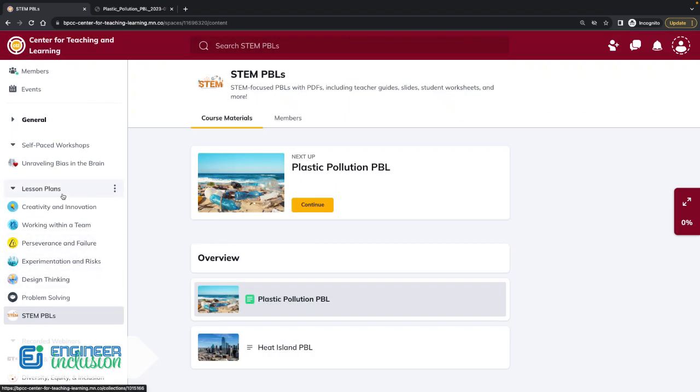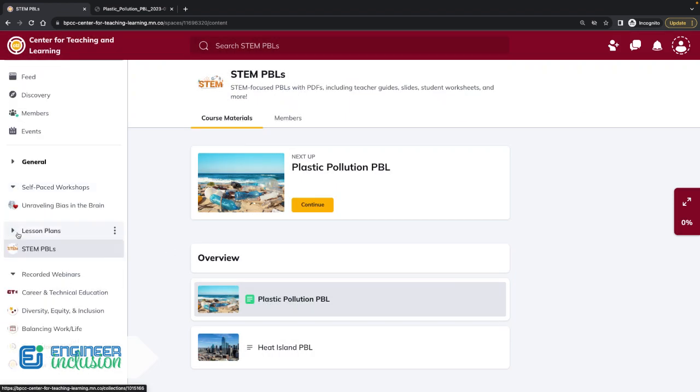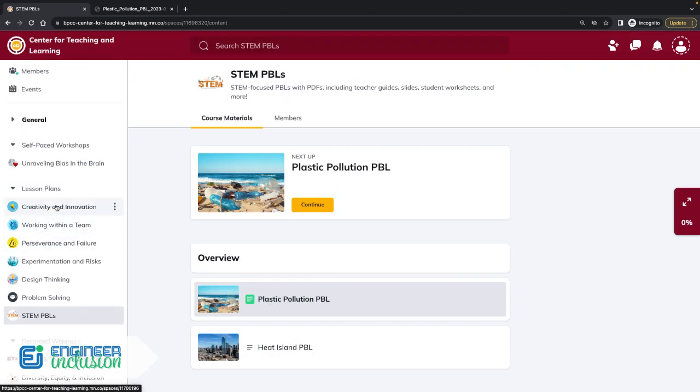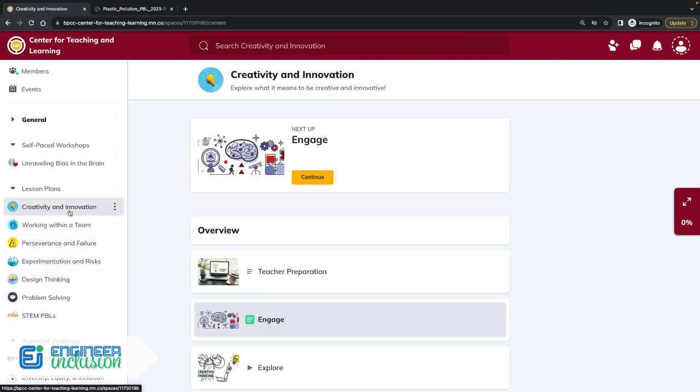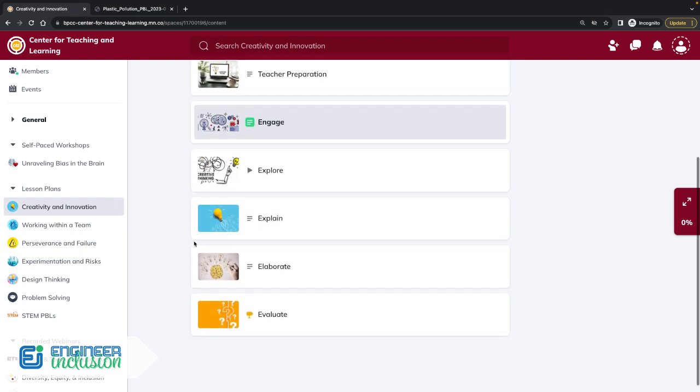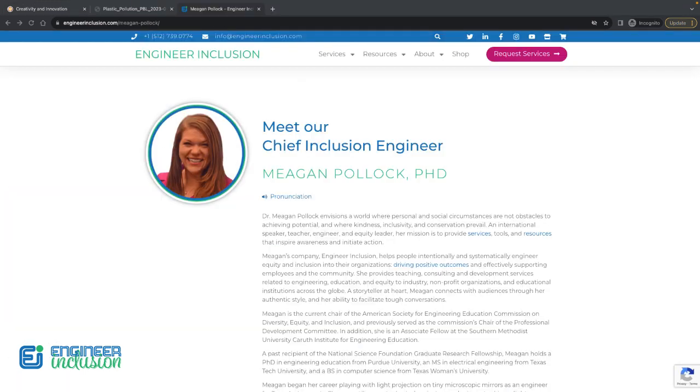So that's a little bit of an overview of the lesson plans that you'll have here. So again, you've got 1, 2, 3, 4, 5, 6, and then the 2 PBLs that you can do here. And then within each of these, as I've said, there are 5 different parts. And so you could break those down over a week's time, depending on how much time that you have with your students. And that's the end of the overview of these lessons.